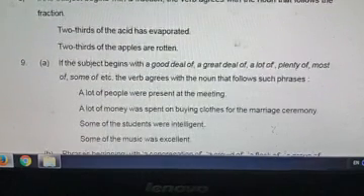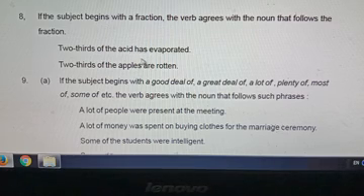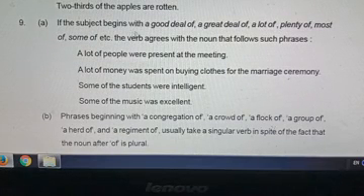So next, rule 8. If the subject begins with a fraction, 2/3, 3/4, 5/6, 2/3 of the acid has, singular agreement. If the subject begins with a fraction, singular agreement is used. Rule 9. If the subject begins with a good deal of, a plenty of, most of, some of, the verb is used, agreed, according to the head noun of the subject.